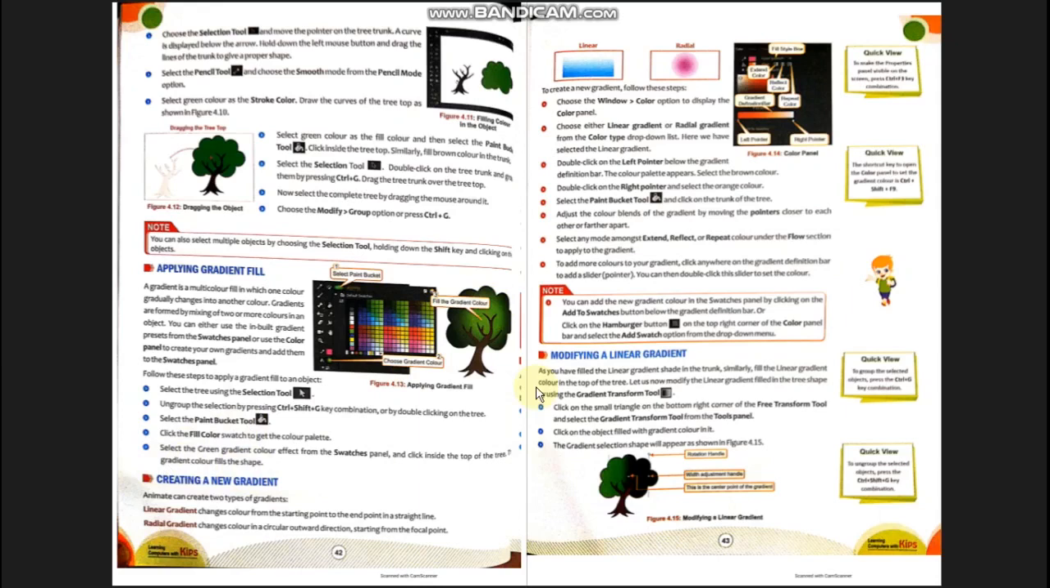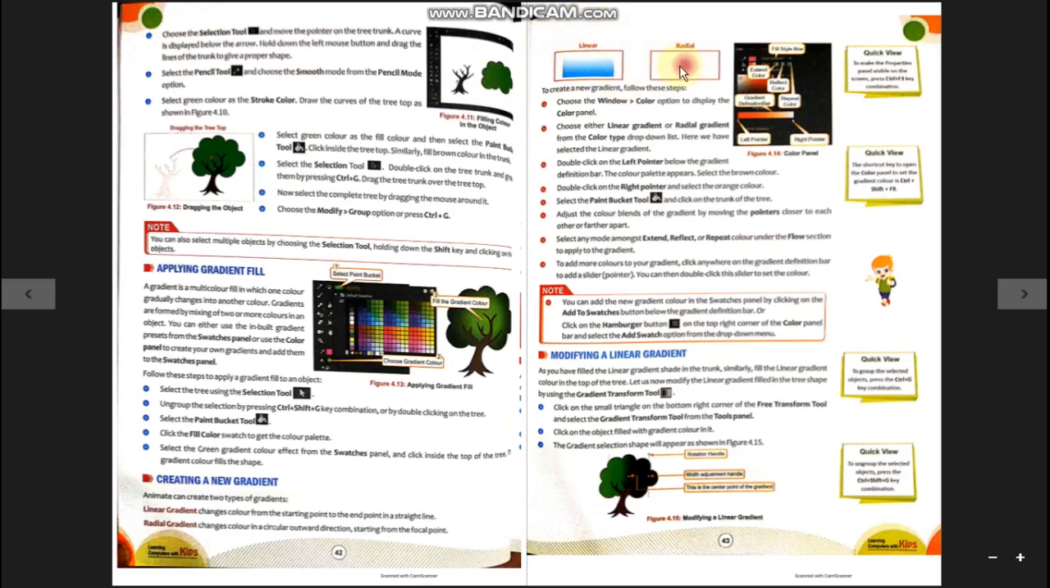Now the next part of the chapter is creating a new gradient. Before creating the new gradient, students, understand what a linear gradient and a radial gradient are. There are two types of gradient you can create, linear and radial. Linear gradients mix the colors in straight lines. The lines could be horizontal, vertical, or diagonal, like that.